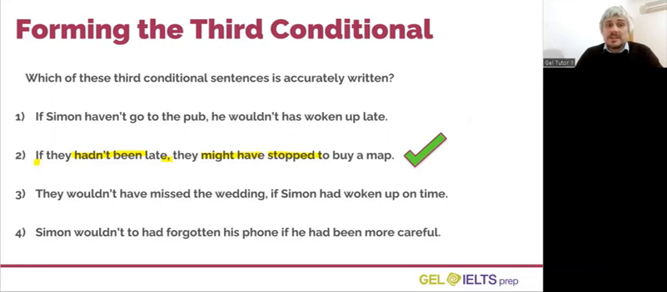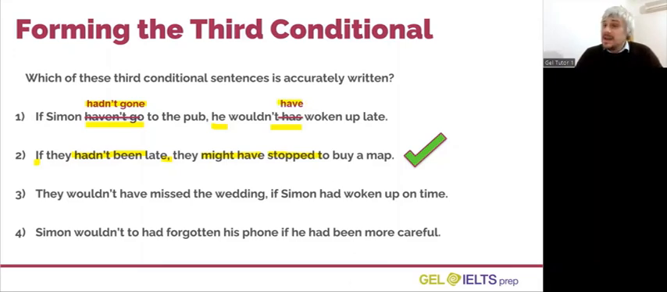Sentence number 1 is not correct because in the if clause we need to use the past perfect, not the present perfect, and not an infinitive verb. Also, in the result clause, we never change the verb have. It does not change. Even for he and she and it, we do not change to has. We always use have in the result clause of third conditional sentences.